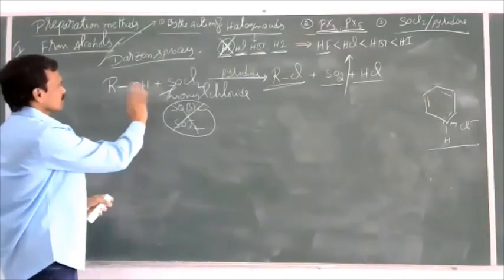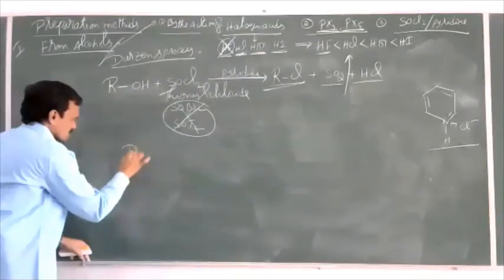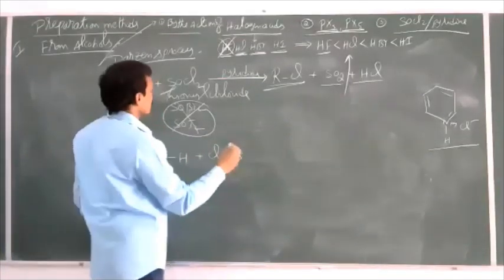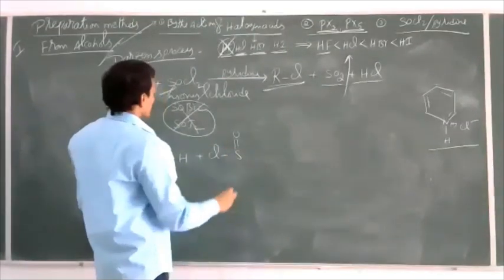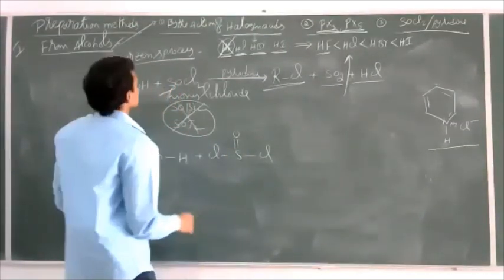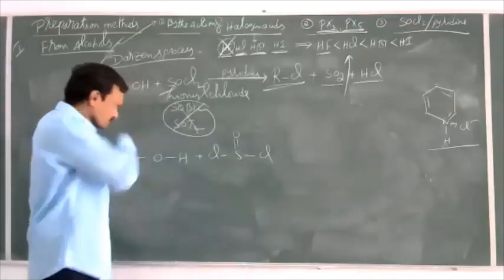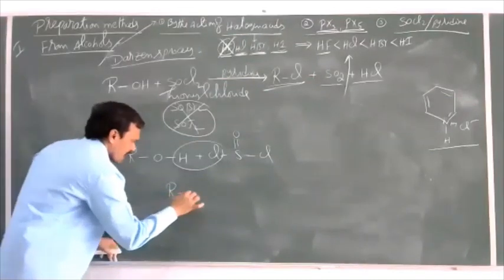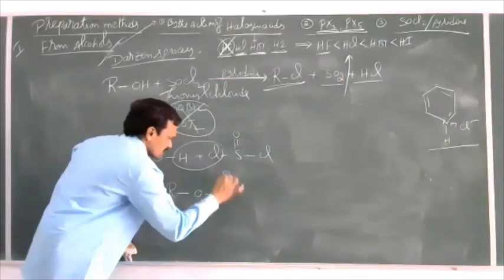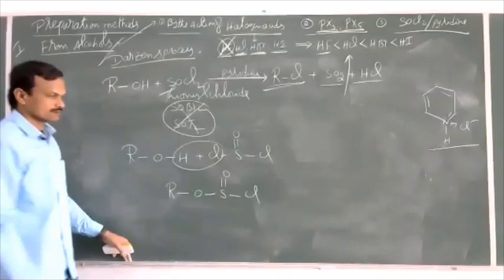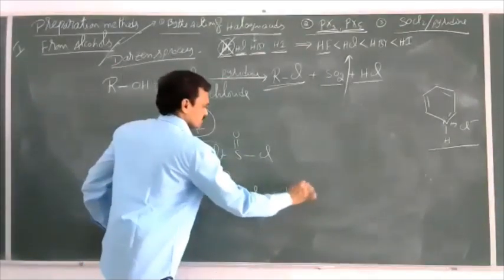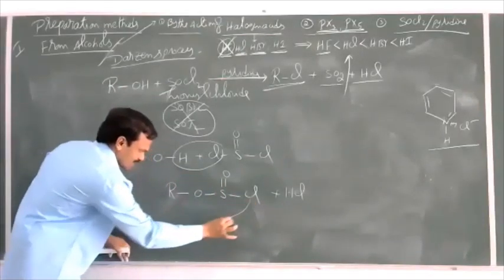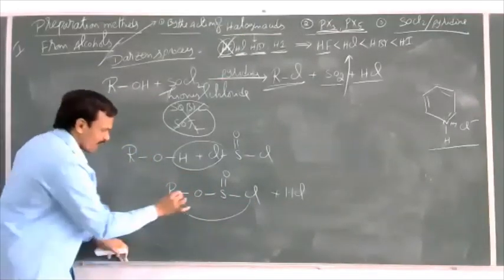Okay. Then how does this reaction take place? Just here, briefly I'll tell you. Alcohol plus Cl S double bond O Cl. First from this HCl will be removed. Then we can get ROS double bond O Cl plus HCl.